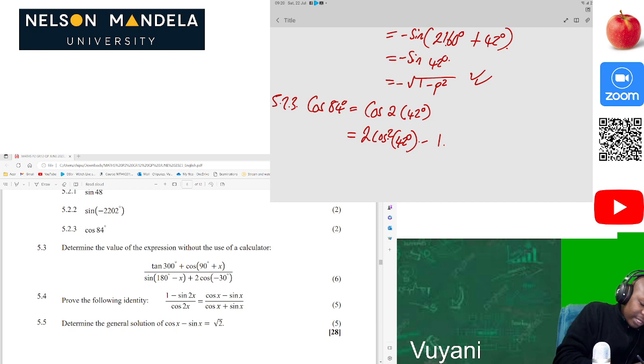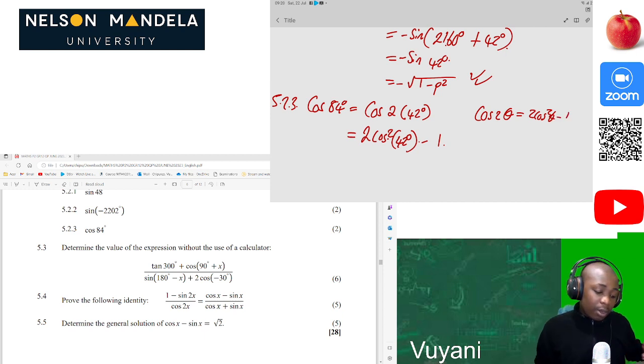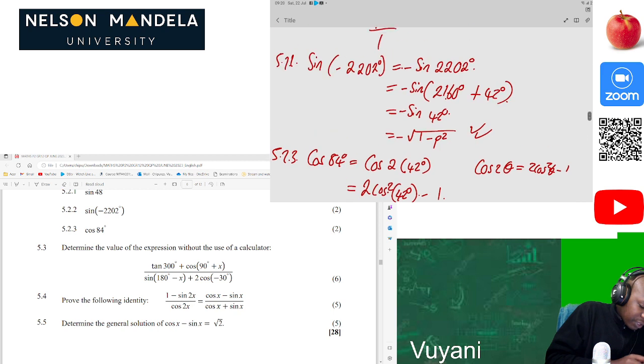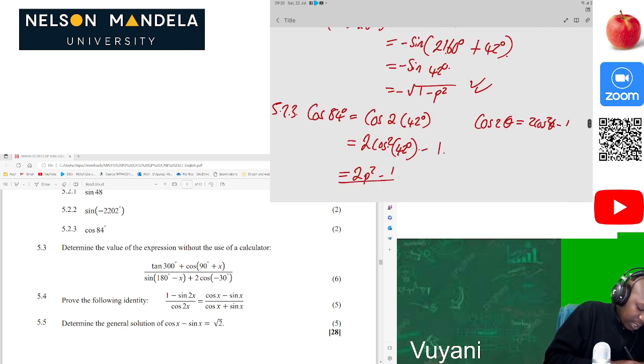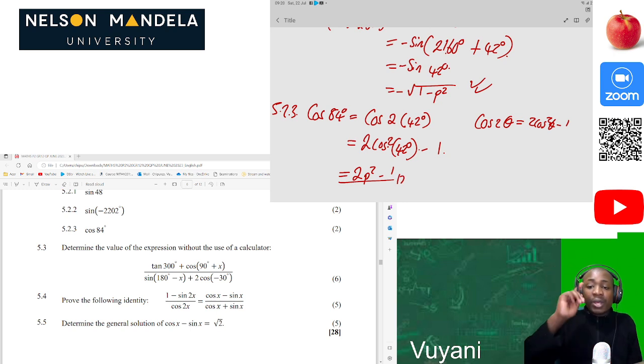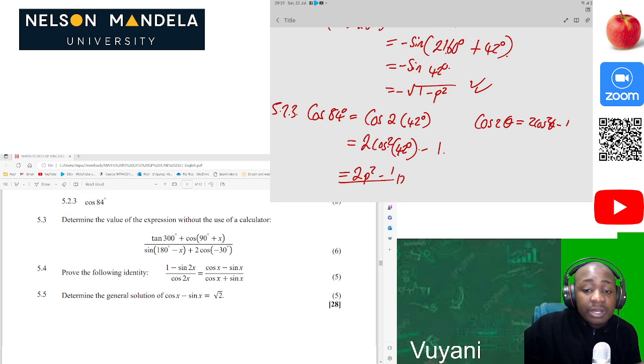Of course, we know that, guys, cos of 2 theta is equal to 2 cos squared of theta minus 1, or it can be 1 minus 2 sine squared of theta. It can also be cos squared of theta minus sine squared of theta. Those are the three identities which we found from this double angle. Now we can substitute. Cos of 42 is just p, so it's going to be 2p squared minus 1. Then we have solved that question and we are all happy. These questions were almost straightforward. We just wanted to use our theory and what we have already been taught in class.